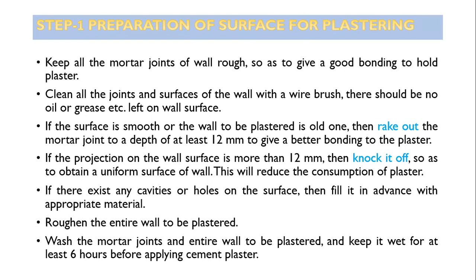This will reduce the consumption of plaster. If any projections are there which are more than 12 mm, meaning more than the thickness of the plaster, those should be knocked off, removed. If there exist any cavities or holes on the surface, then fill them in advance with appropriate material. Roughen the entire wall to be plastered with the help of a brush.